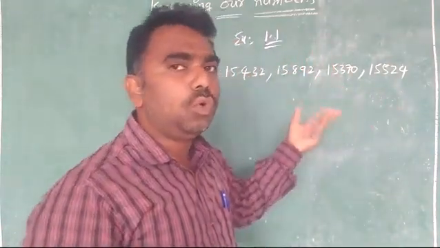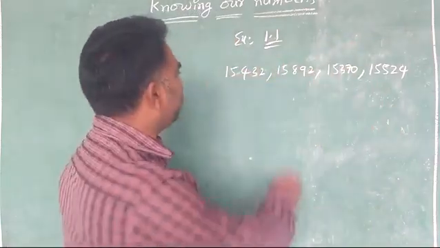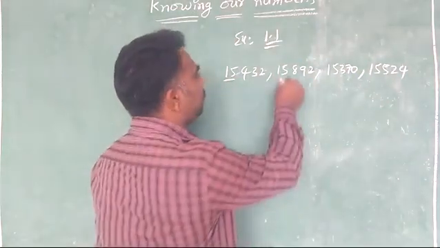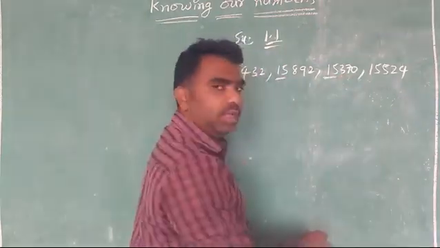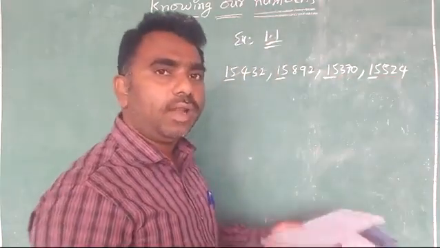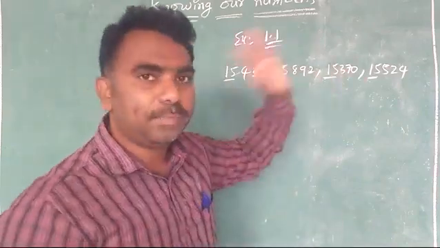Then what do you have to do? What is the greatest place that you observe? Here the greatest place is thousands, here 15,000 are there. In this number 15,000, in this number 15,000, in this number 15,000. Everyone is the same. All are 5-digit numbers, and the thousands are the same.